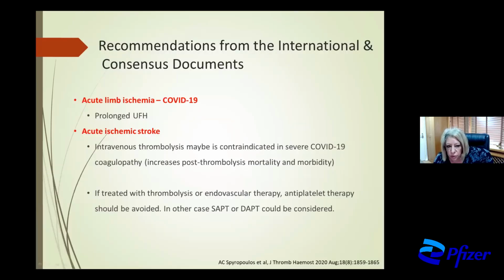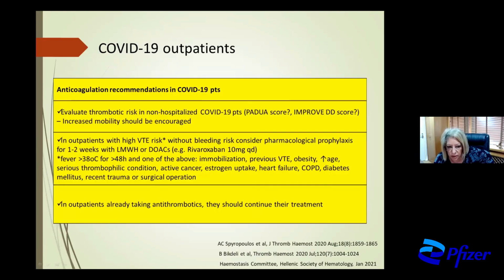If we have acute limb ischemia, we have to administer prolonged course of anticoagulation, and if the patient has acute ischemic stroke, intravenous thrombolysis maybe is contraindicated in severe corona coagulopathy because it increases post-thrombolysis mortality and morbidity. If the patient is already treated with thrombolysis or endovascular therapy, antiplatelet therapy should be avoided.